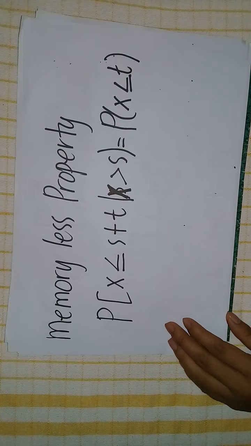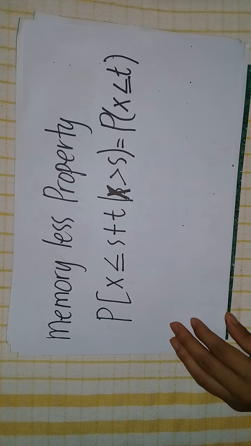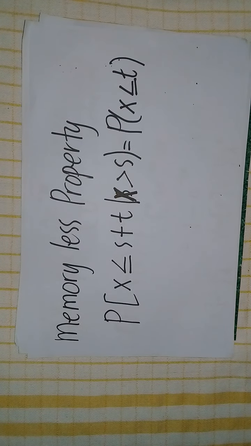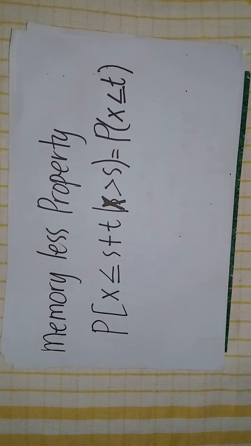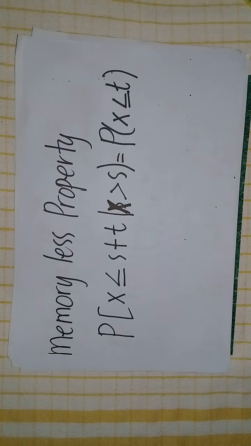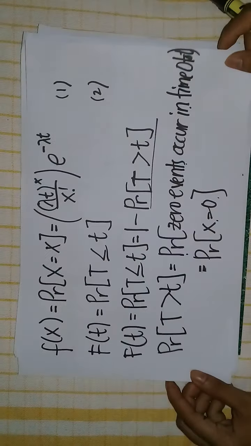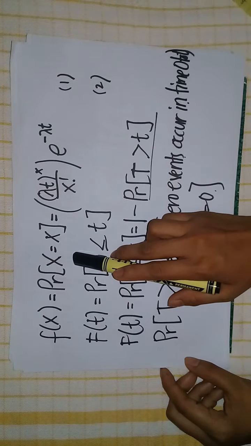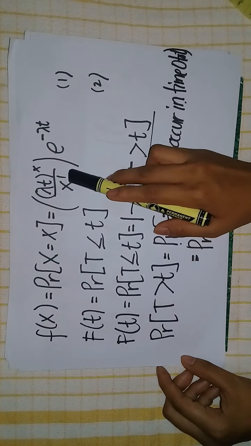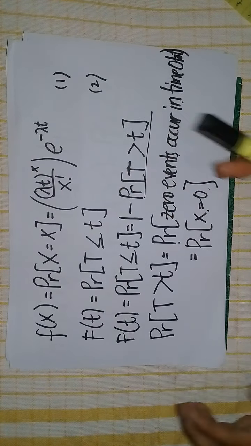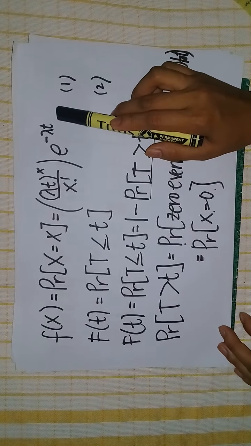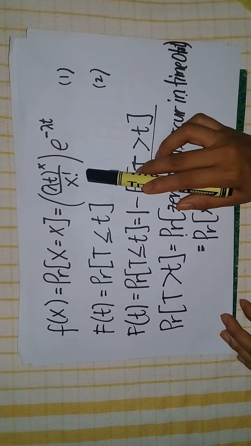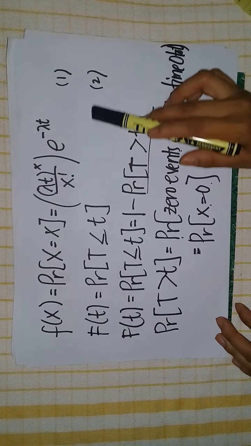The memoryless property as well as the PDF and the CDF of both the Poisson and exponential distributions are used in identifying the relationship between these two distributions. So, we have these equations. F of x equal to the probability of X equal to x is equal to (lambda t) to the x over x factorial, times e to the negative lambda t, which is the probability function for the Poisson distribution, where lambda is the mean rate of arrivals and t is the period of time.